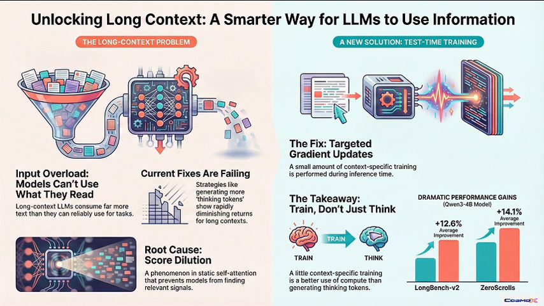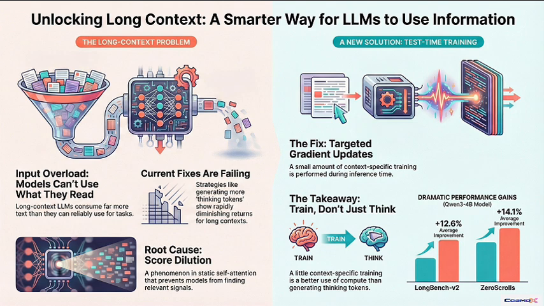So what's the big picture here? The fundamental shift is we're moving away from asking the model to sort of think out loud, and instead we're optimizing its actual understanding of the specific text you just gave it. Yeah. It suggests the future isn't just about how much context we can give these models, but how efficiently we can force them to integrate it when it matters.